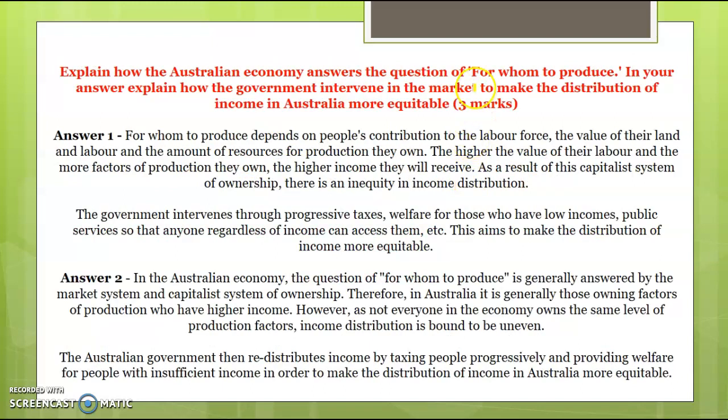And lastly, explain how Australia answers the question of for whom to produce. Explain the role of government intervention. So for whom to produce depends on people's contribution to the labour force or the production process, the value of their land and labour and the amount of resources for production they own. That's really good language. The higher the value of their labour and the more factors of production they own, the higher their incomes will be. As a result, the capitalist system is quite unequal. The government therefore intervenes through progressive taxes, welfare for those who have low incomes, and public services for those who need it, to make the distribution of income more even.